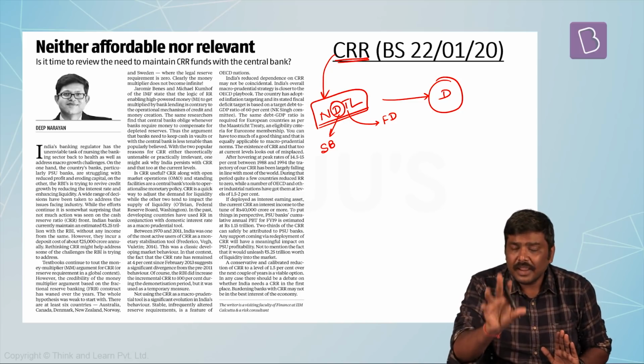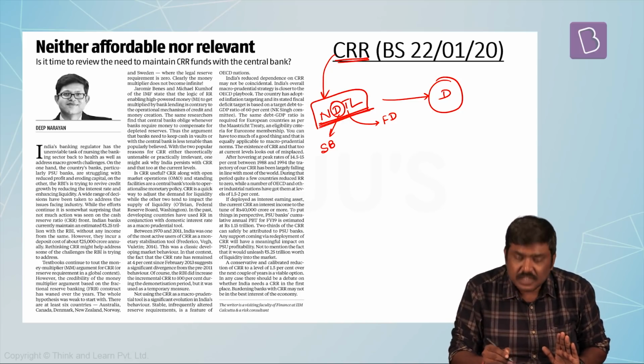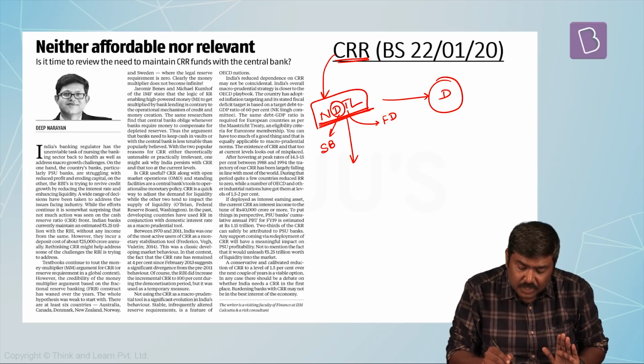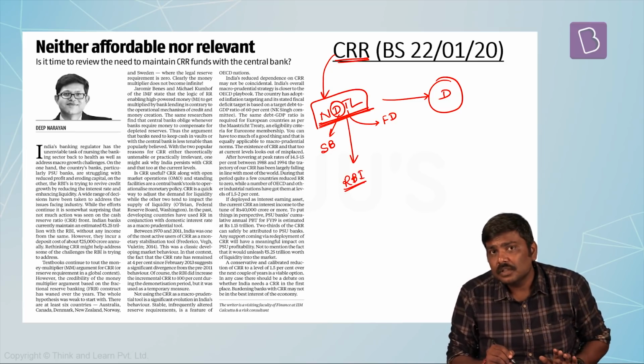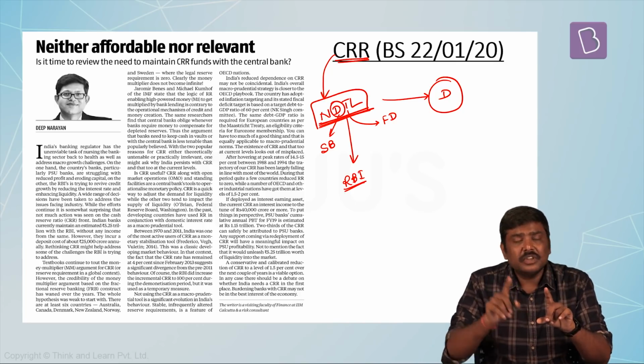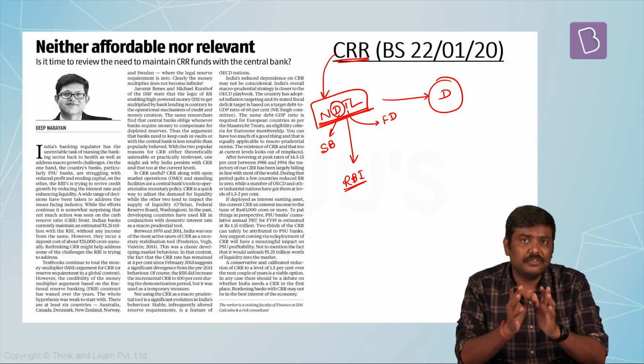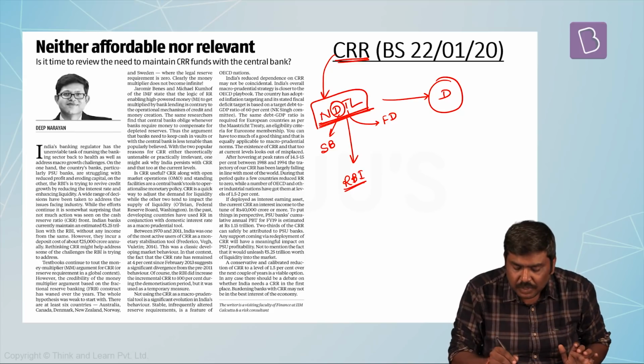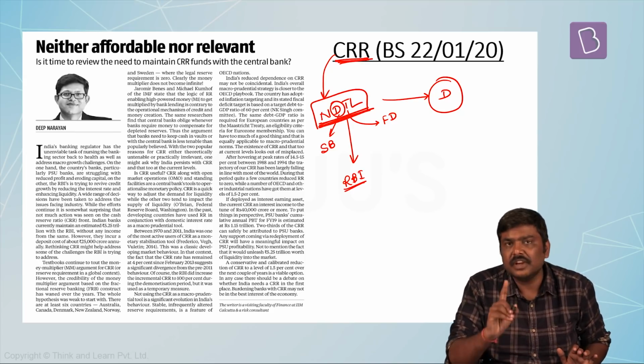So RBI will ensure that some of these deposits collected by the bank will be deposited with RBI in order to ensure that the deposits of the people with the banks are safe. This particular ratio is called the cash reserve ratio.